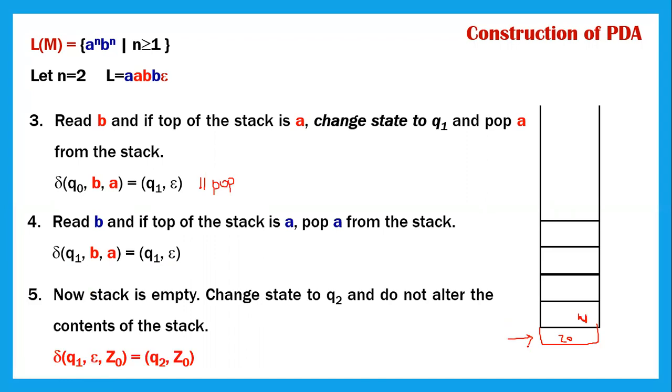Once it is pointing to Z naught, what does that mean? The stack is empty. So then what you have to do, once the stack becomes empty, is change the state to Q2 and not alter the contents of the stack. That means delta of Q1, what are you reading now? Nothing, so epsilon. What is on the top of the stack? Z naught. Then you are changing the state and you are not pushing anything into the stack. That's all. You're not altering anything. That means this becomes your final state. The string is accepted. So this is the final state.